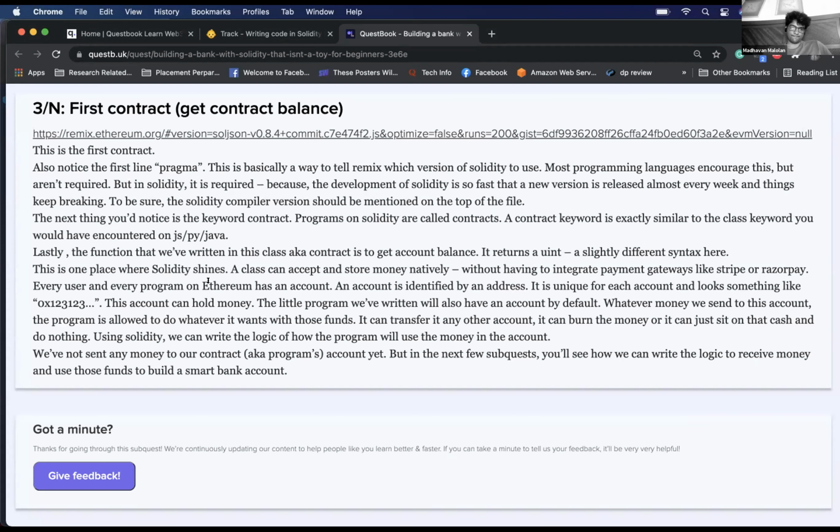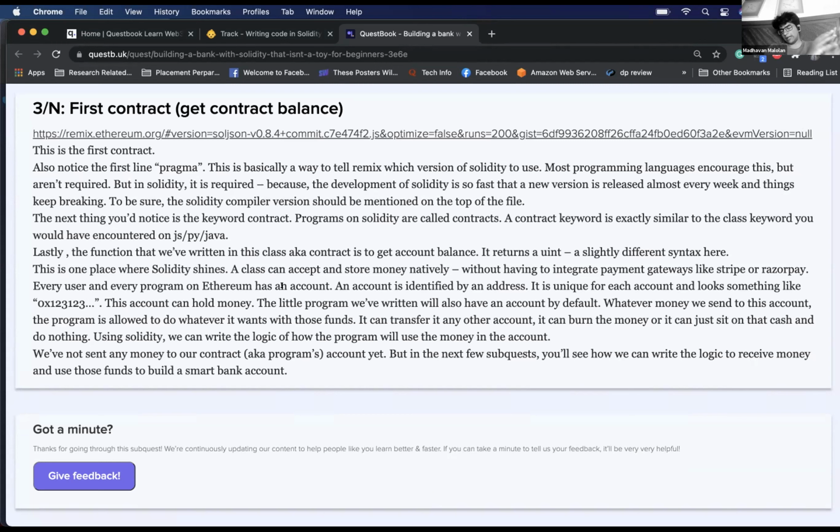Every user and every program on Ethereum has an account. Every program also has an account? I didn't get that. Just like a user can have an account into which I can send money, in the traditional world, like I can do a bank transfer or ATM.